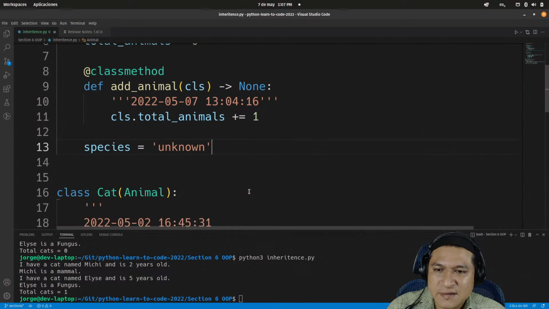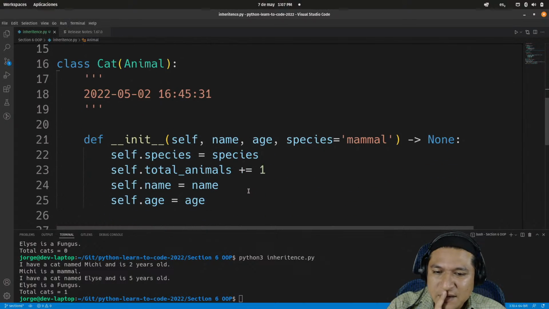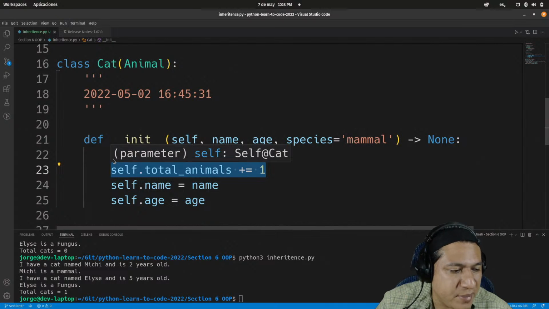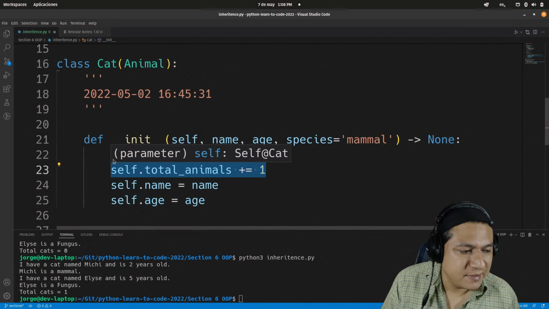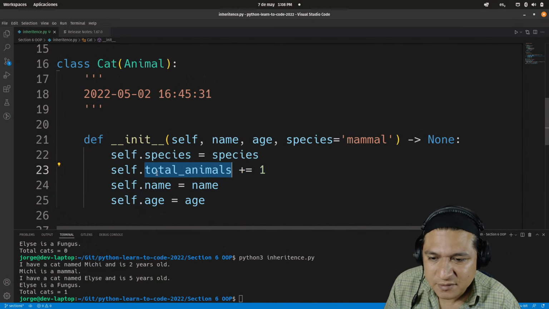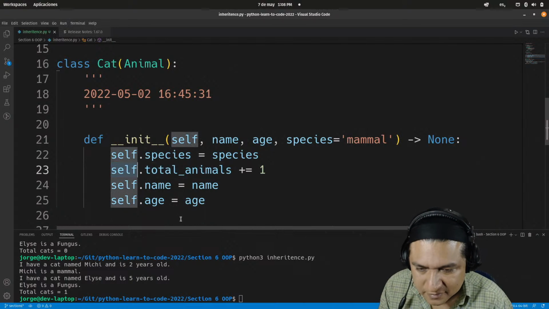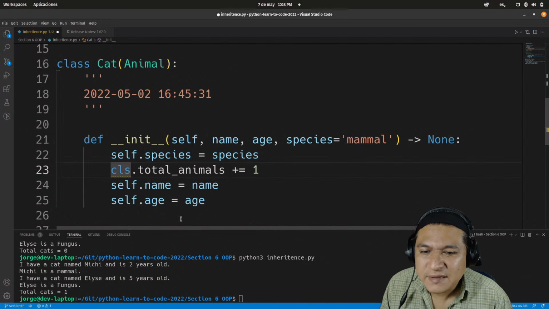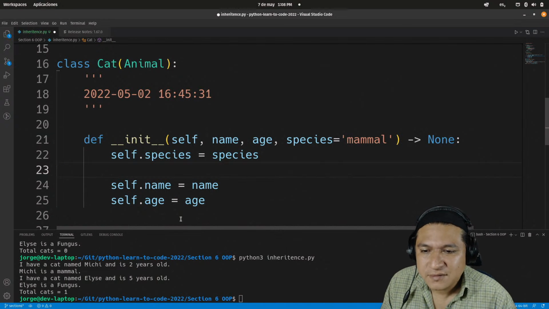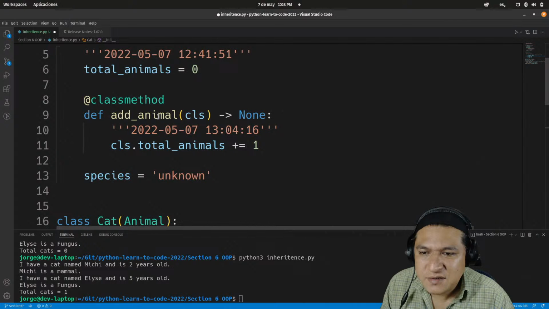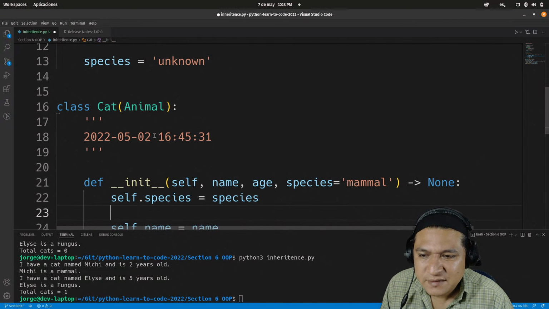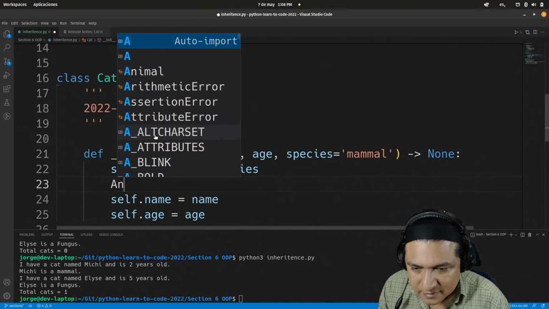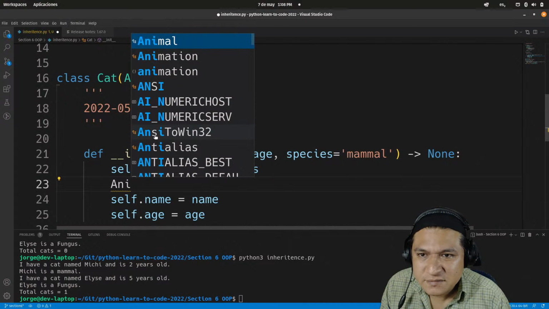That's it. So when I create this, I don't do it like this because I'm referring to my own copy of the total animals attribute. So it's not going to be like this. Can I do it like this? No, because I'm not. But I have access to the actual class method. So I will say animal.